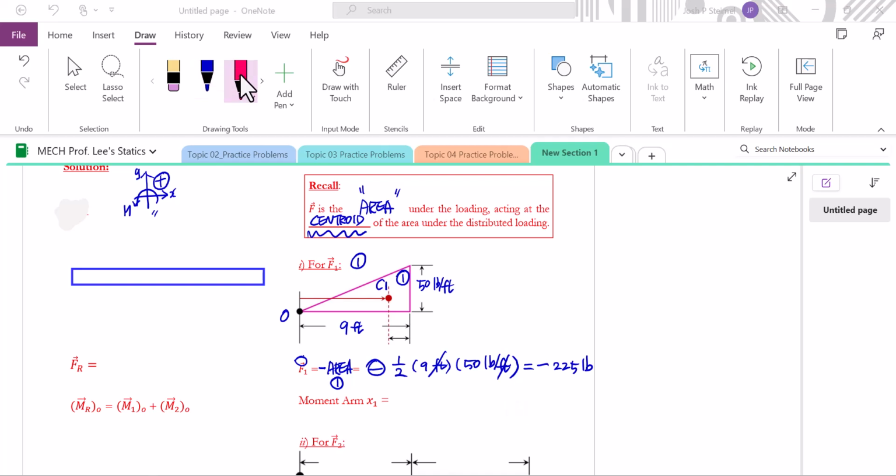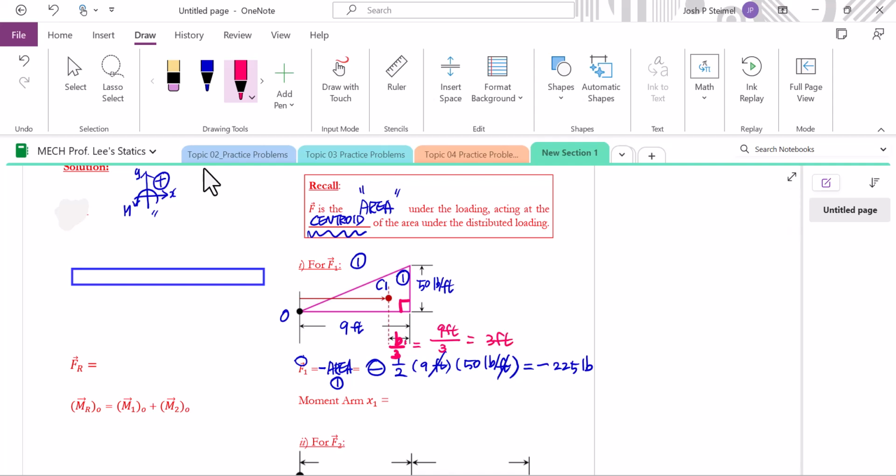First, where is the right angle of the right triangle? From the right angle, it is B over 3. Since we are dealing with area 1, let's call it B of 1. Therefore, B of 1 is 9 feet divided by 3, so 3 feet.